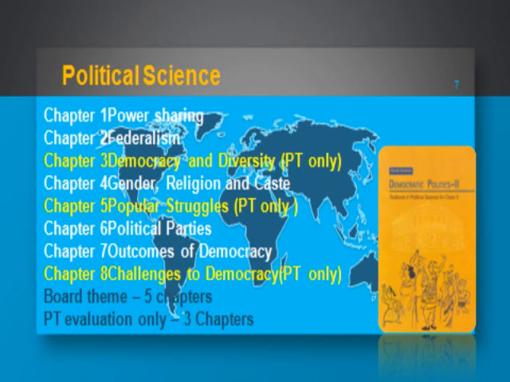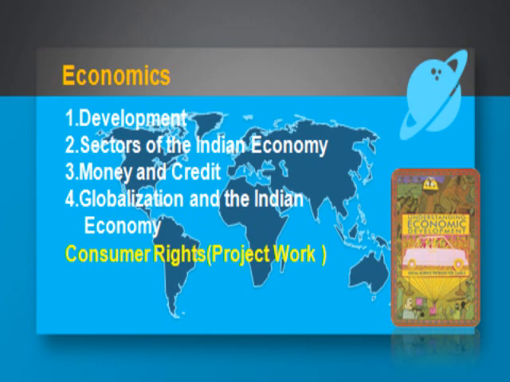So now let's move to the next book, that is Understanding Economic Development. The total chapters would be 4, and these 4 chapters are compulsory. The last chapter of the book, consumer rights, you can do in the form of project work. So let's have the briefing of these chapters, right? The first chapter is development. Here you will understand what development is, what the different notions of development are, what the difference between growth and development is, and how this is measured, how national development and individual development can be measured, right?